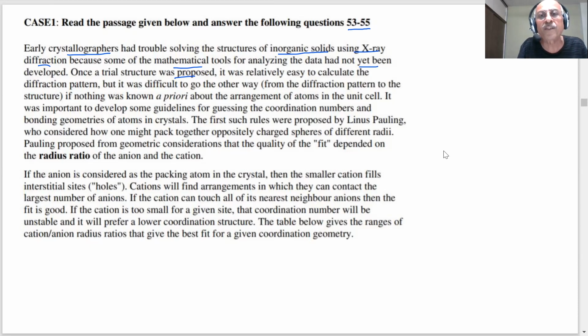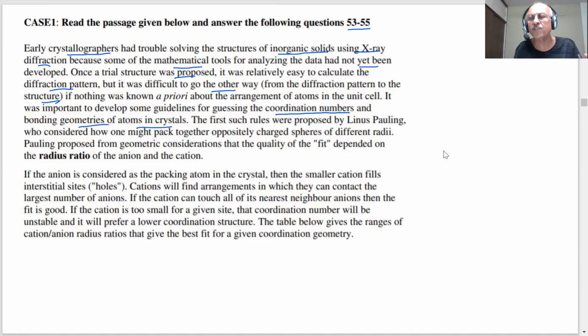It was relatively easy to calculate the diffraction pattern, but difficult to go the other way around, from diffraction pattern to structure. Diffraction pattern is available, but it is not possible to give the correct structure. It is difficult if nothing was known a priori about the arrangement of atoms in the unit cell. So how will you say that the unit structure of this crystal is this? This information was not sufficient and not adequate at that time.